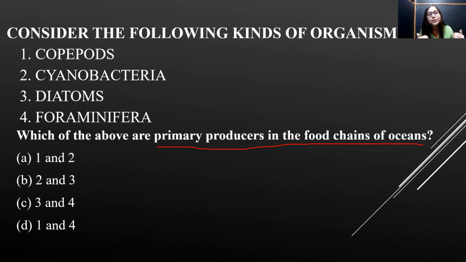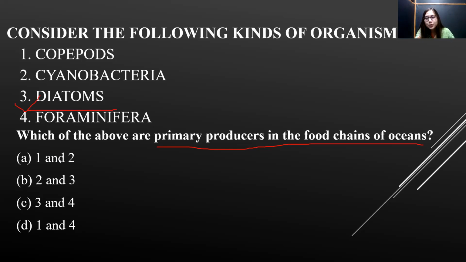Right. Now, when we are talking about primary producers in the food chain of the ocean ecosystem, I have mentioned phytoplankton, and diatoms are a part of phytoplankton. Phytoplankton can be categorized into diatoms and dinoflagellates. So yes, diatom, since it's a phytoplankton, is correct.